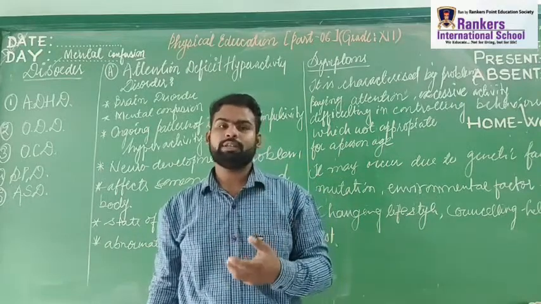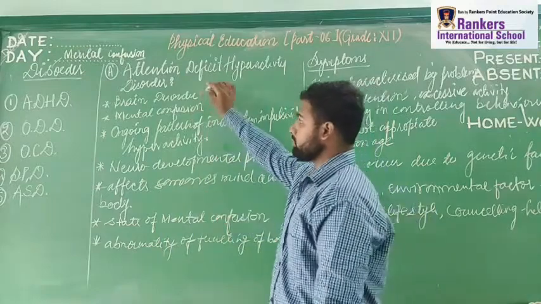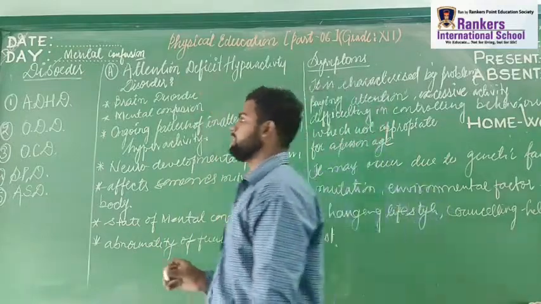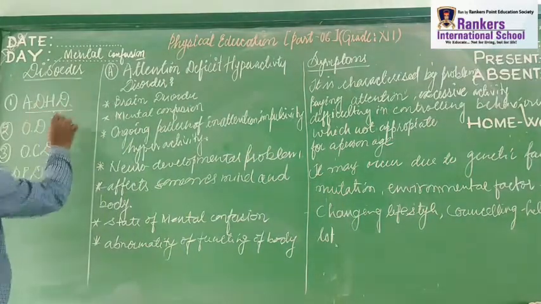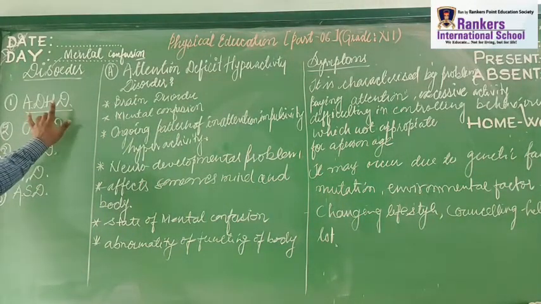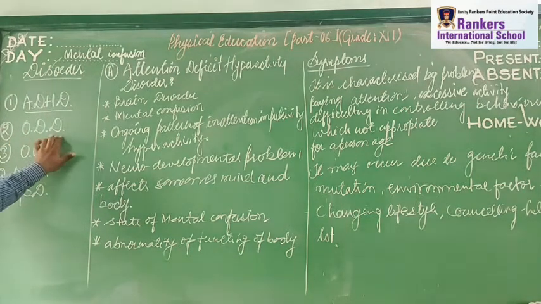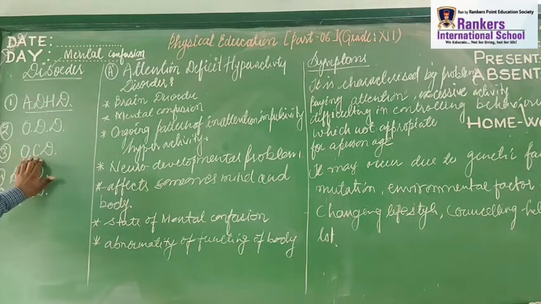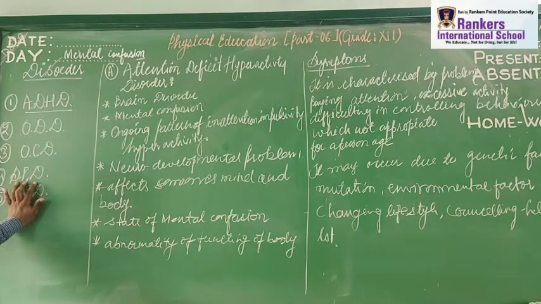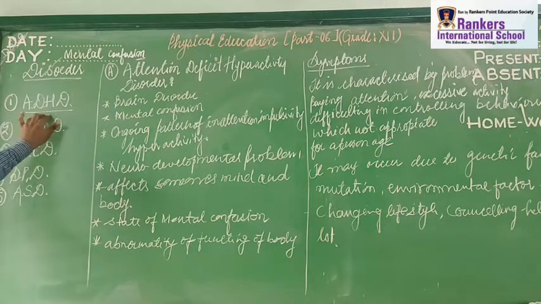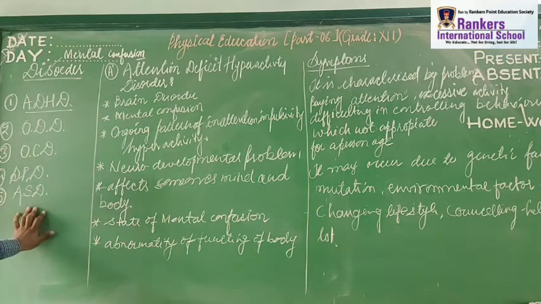The symptoms of this ADHD, right? So we'll have to learn these things: ADHD, attention deficit hyperactivity disorder; ODD, oppositional defiant disorder; OCD, obsessive compulsive disorder; SPD, sensory processing disorder; ASD, autism spectrum disorder. Let us take a brief discussion on ADHD, ODD, OCD, SPD and ASD.